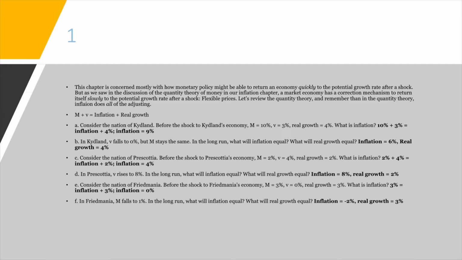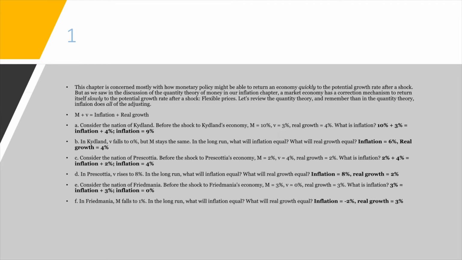In Kidland, V falls to 0, but M stays the same. In the long run, what would inflation and real growth equal? In the long run, the real growth rate would return back to normal, so real growth equals 4. However, that would mean that inflation would be taking the brunt of the change, so inflation would go from 9 to 6%.